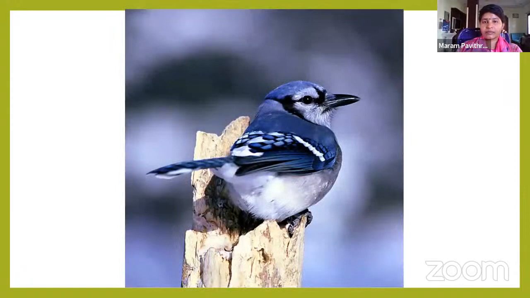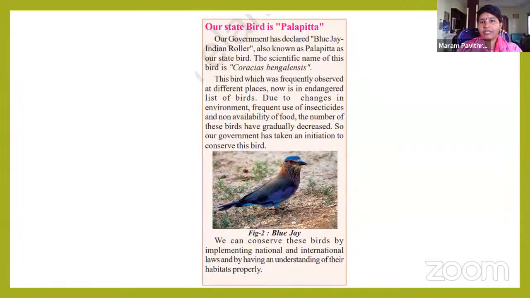And what is this animal, or what is this bird? Blue jay. Commonly we call it Palapitta. Palapitta is our state bird. Our government has declared the blue jay or Indian roller, also known as Palapitta, our state bird. The scientific name of the Palapitta is Coracias benghalensis.